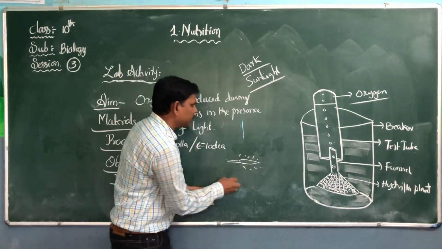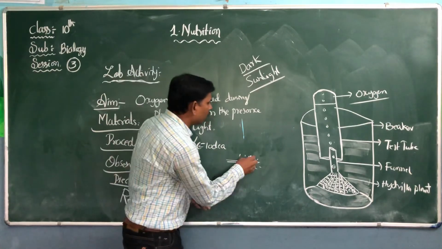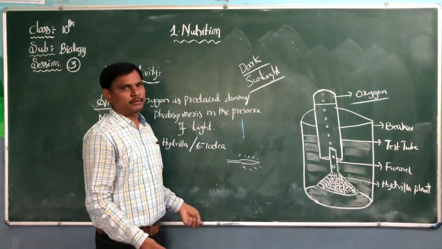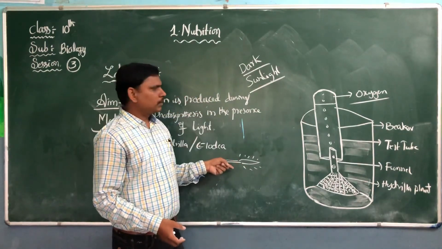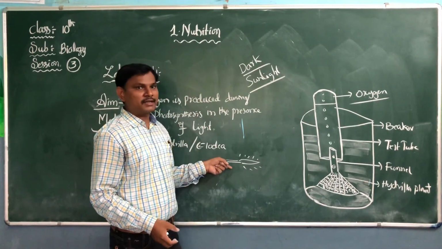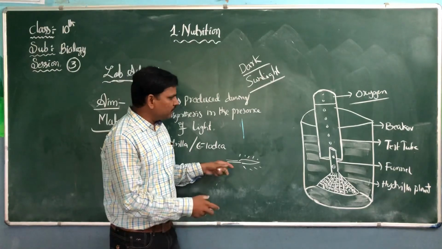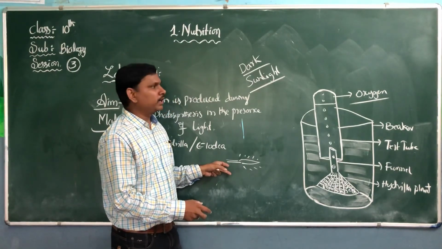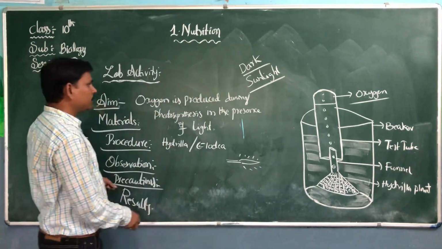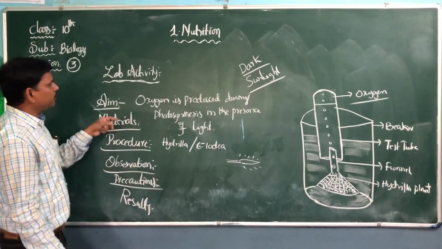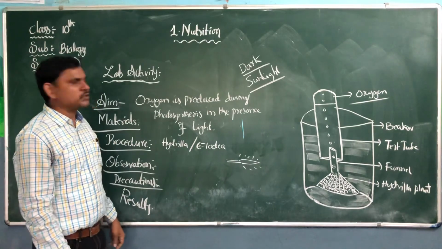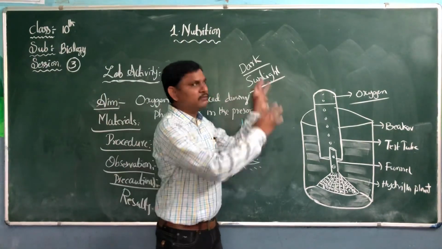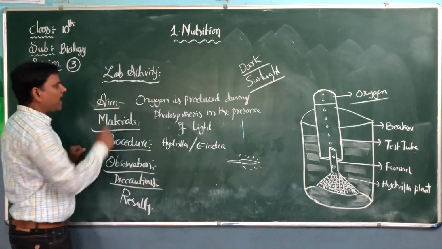This matchstick will glow very brightly. This shows that oxygen is there. When oxygen is released, the glowing matchstick will glow very brightly. So this experiment proves that oxygen is produced during photosynthesis in the presence of sunlight. So this is the lab activity.